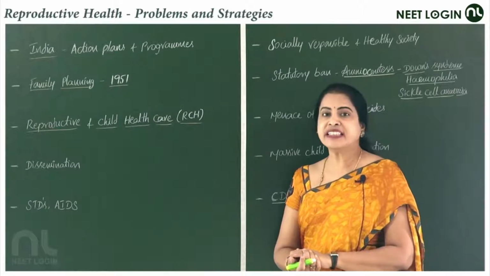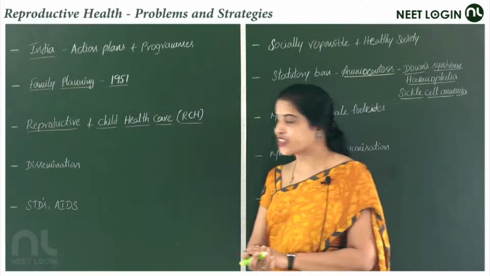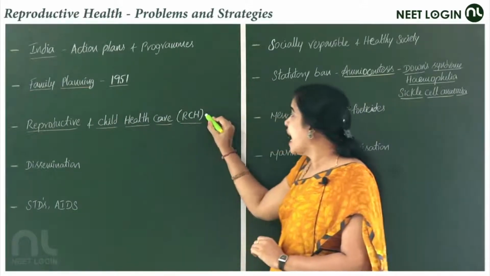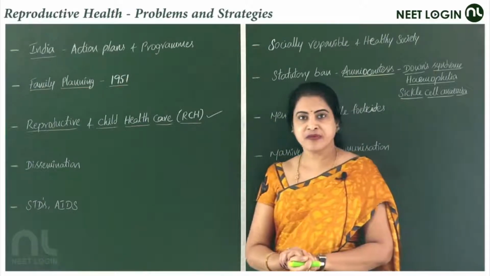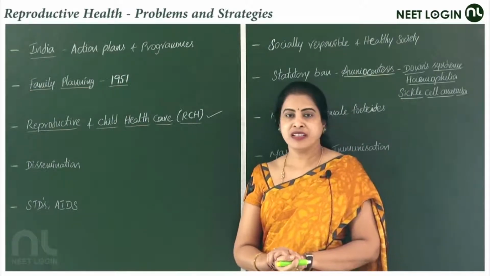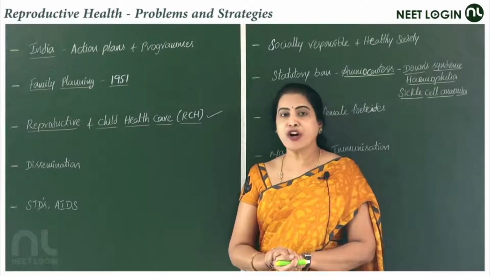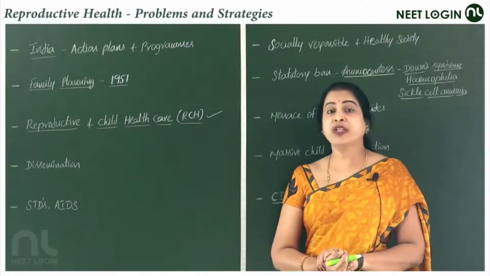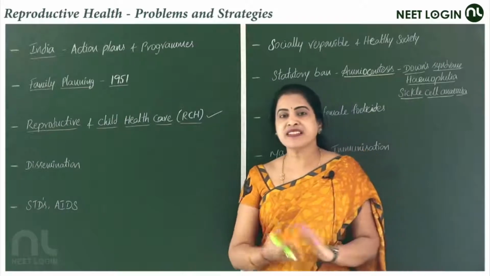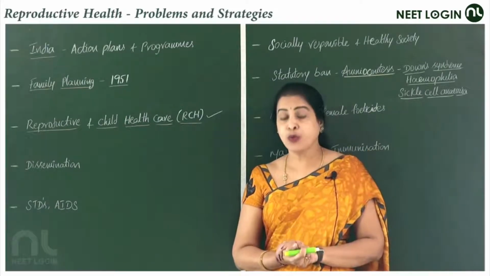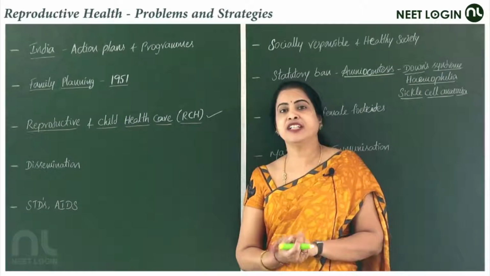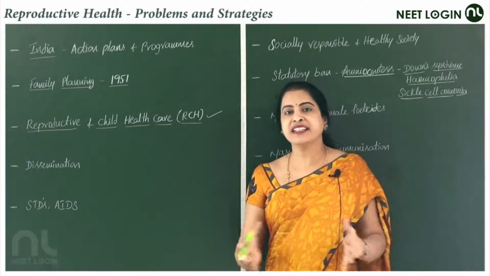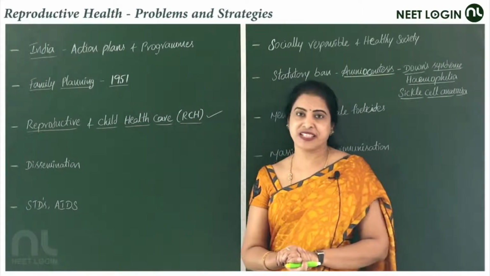Now it is familiarly called RCH, Reproductive and Child Health Care. In this program, the government looks after the facilities to be provided to people, what assistance is available, and what can be made better to make society well developed in this aspect.